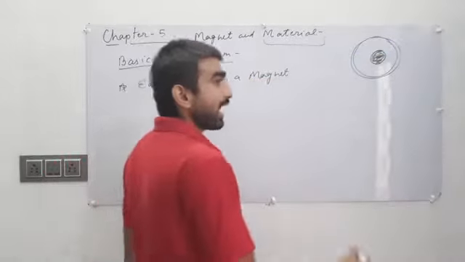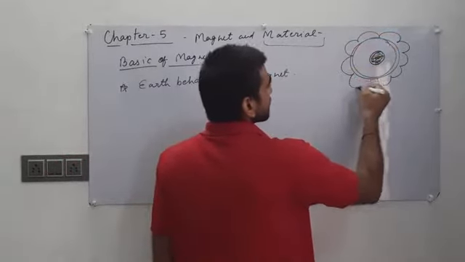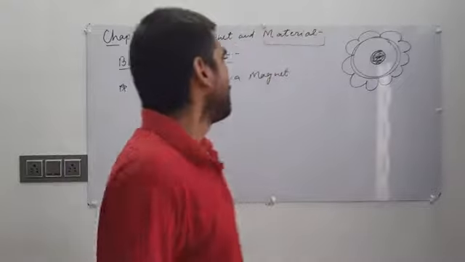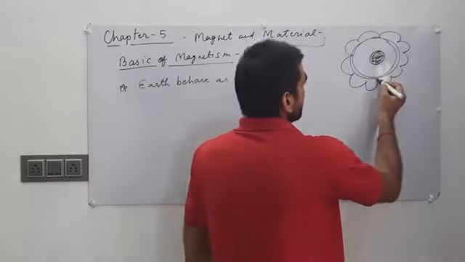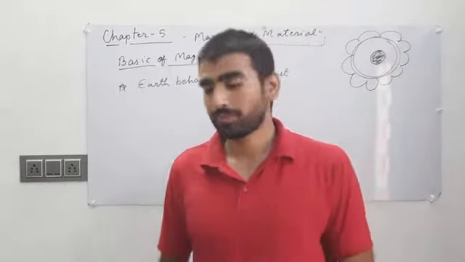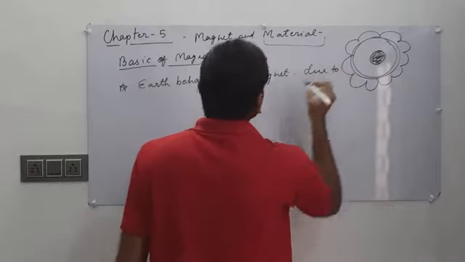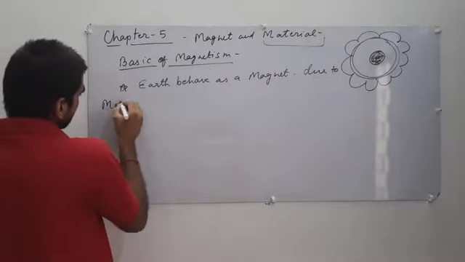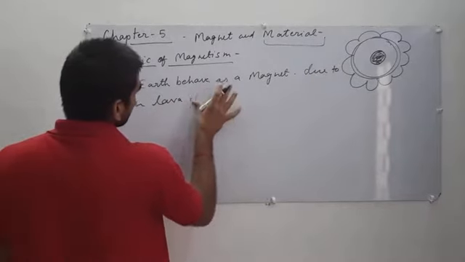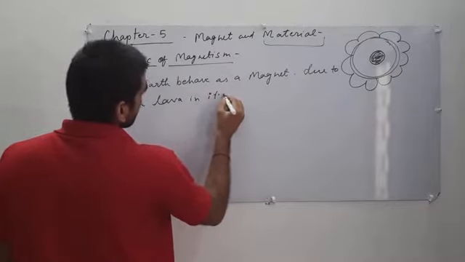Earth has its own magnetic field which protects us from dangerous rays in space. The magnetic field is very necessary for us, otherwise we could not survive on earth. So the earth behaves as a magnet due to the molten lava in its core.